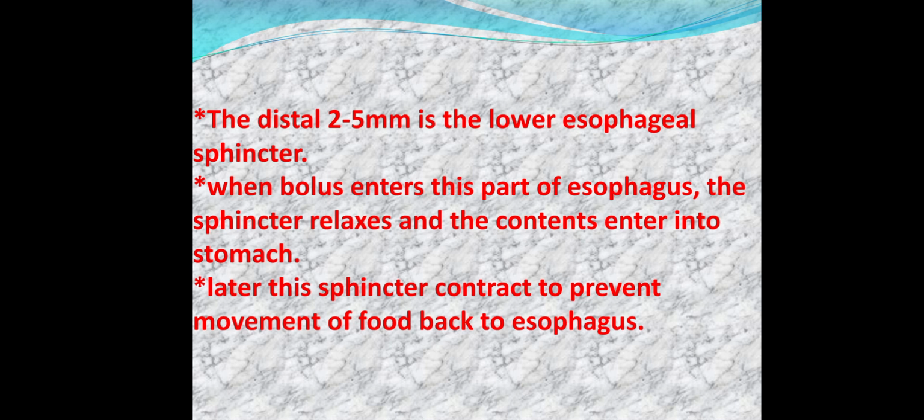The distal 2.5 cm is the lower esophageal sphincter. When the bolus enters this part of the esophagus, the sphincter relaxes and the contents enter the stomach. Later this sphincter contracts to prevent movement of food back into the esophagus.